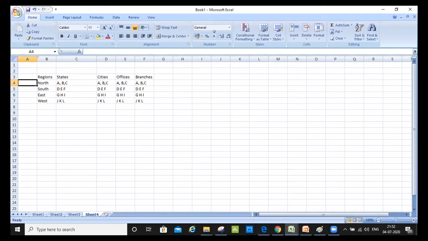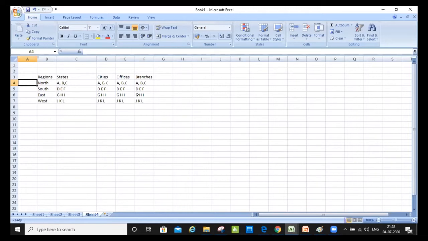Any question? Okay. So now I have this sort of data, and I want to do a sampling out of it. Now what I'll do is I will not just do a random sampling. I will not just do a systematic sampling. I will not just do a convenience sampling. I will consider sampling from each and every place.